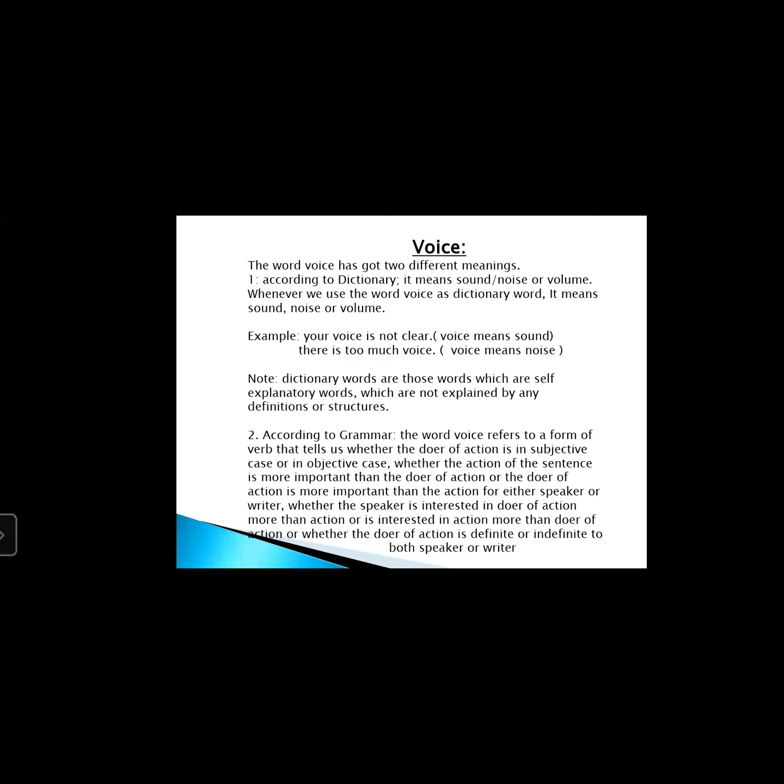Sometimes the doer of action is not definite, it's not clear, but the action is clear. जैसे आप बाहर जाते हो, जब घर वापस आते हो तो देखते हो कि आपके घर की खिड़की का दरवाजा टूटा हुआ है. तो दरवाजा टूटा हुआ है, definitely someone has broken the door of the window, but who has broken the door? यहाँ पर काम करने वाला क्लियर नहीं है, लेकिन जो काम हुआ है वो क्लियर है. तो बाज़ औक़ात काम जाहिर होता है लेकिन काम करने वाला जाहिर नहीं होता. तो इस सूरत में भी वॉइस फॉर्म से हम हेल्प लेते हैं that how can we make a sentence if the doer of action is not clear, and how can we make a sentence when the action is present but the doer of action is not visible, is not clear, is not definite. So this is the main concept of voice.